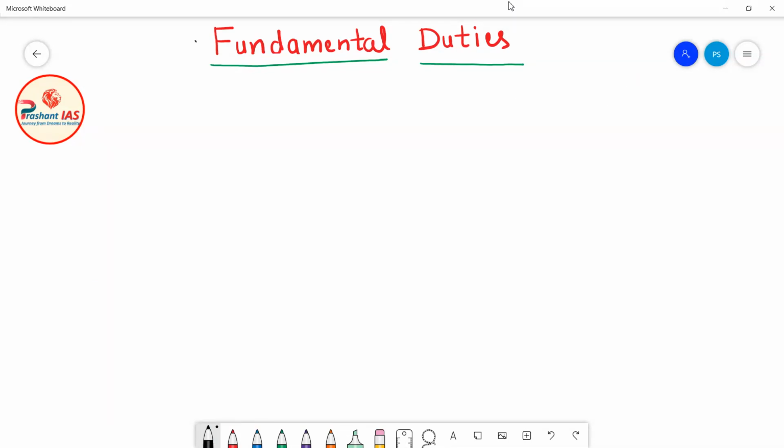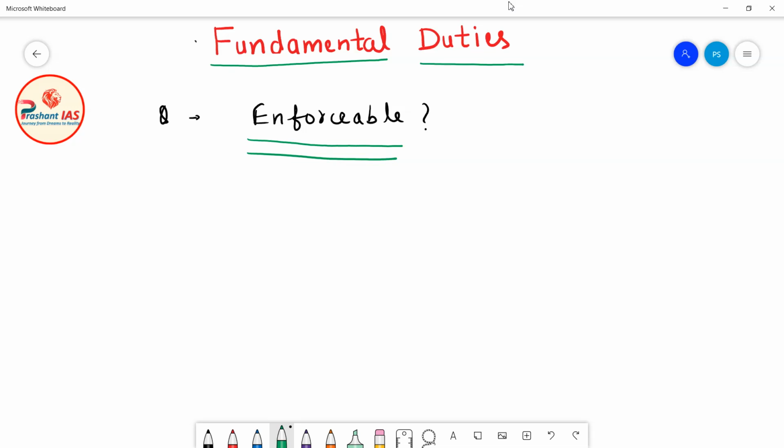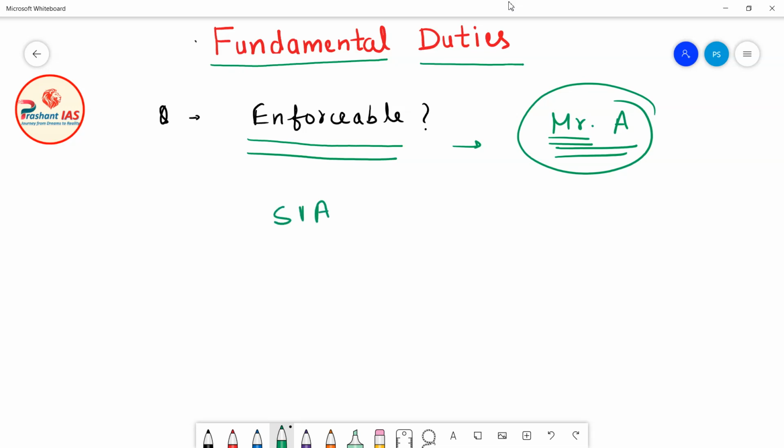Now friends, the next important question is whether these fundamental duties are enforceable in a court of law or not. What does it mean when I say this? It simply means, let's suppose there is a person, let's say Mr. A. Now let's suppose there is one fundamental duty given in the Constitution of India. We know that all the 11 fundamental duties are given under Article 51 capital A.